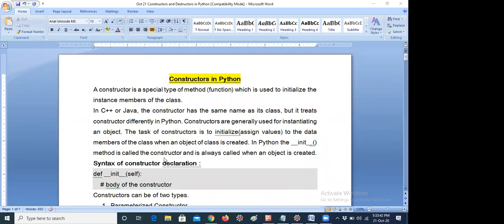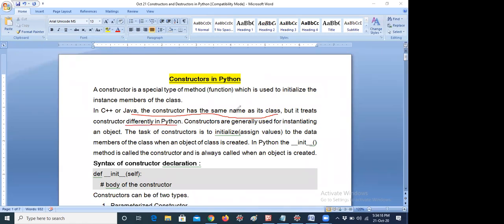So first of all, what is meant by a constructor? Many of the students know what a constructor is in C++. I think you know what a constructor is, but there is some difference in Python. In C++, the constructor has the same name as its class. That means the class name and the constructor name are the same, but Python treats the constructor differently.